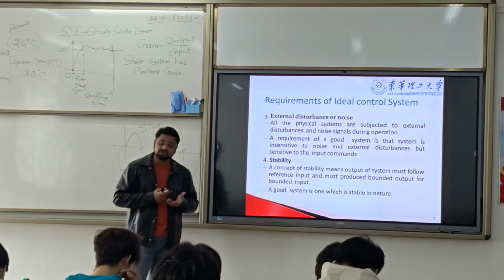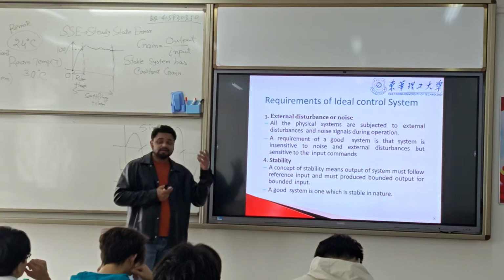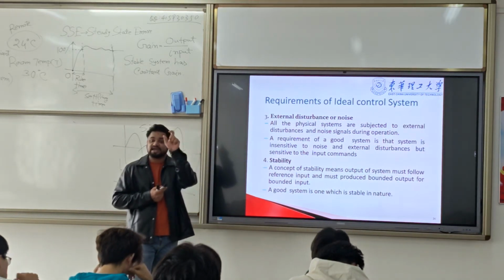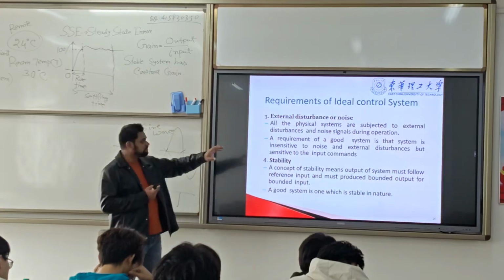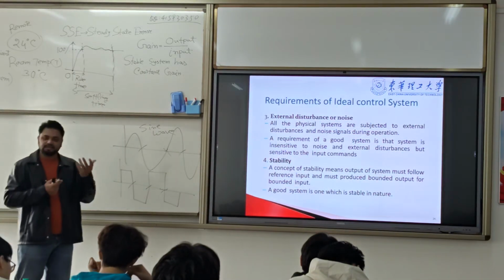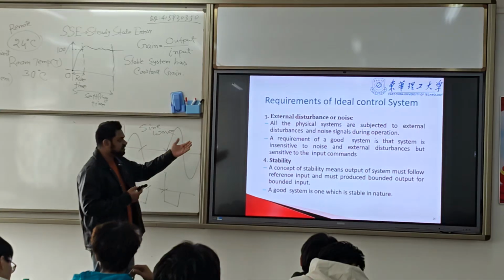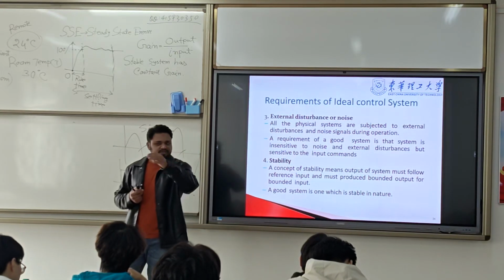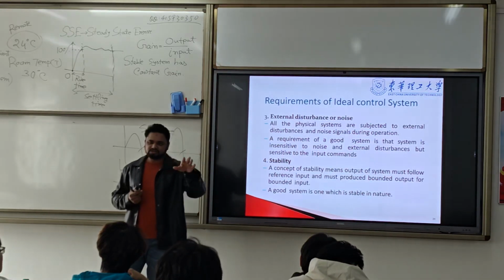How do we reduce the noise? By using a closed loop system and by finding the error signal, the steady state error, SSE. If you find the SSE, you can find out the noise and reduce it. SSE is 0 means no noise, no disturbance.